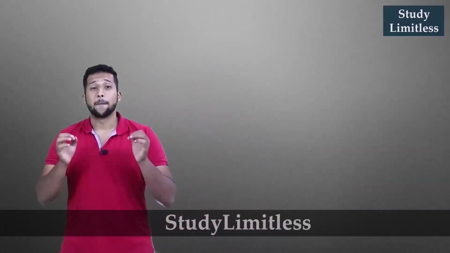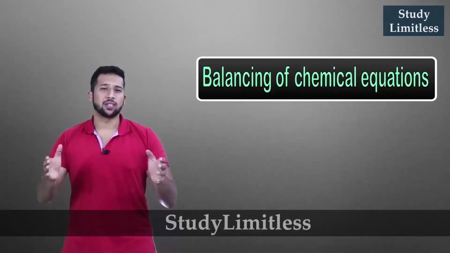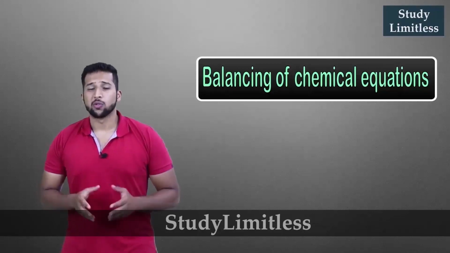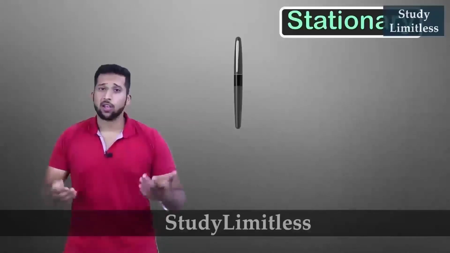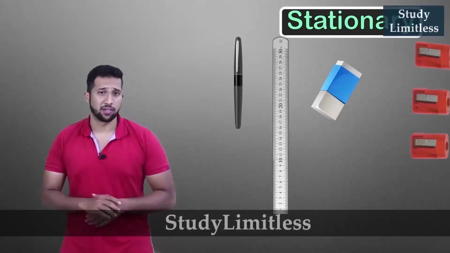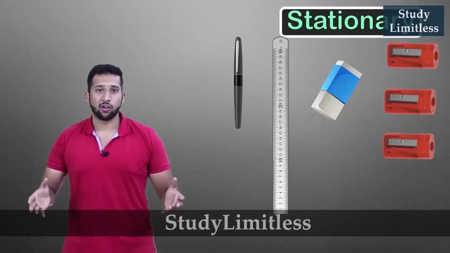Now let's start off with an important concept of writing chemical equations, which is balancing the chemical equation. Now imagine you are sitting in a very boring lecture and you don't want to fall asleep. So what you do is you gather your stationery: you have a pen, you have a ruler, you have one eraser and a few sharpeners. Now what you decide to do is you want to make a seesaw using these.